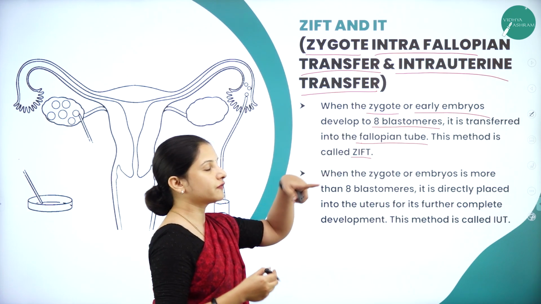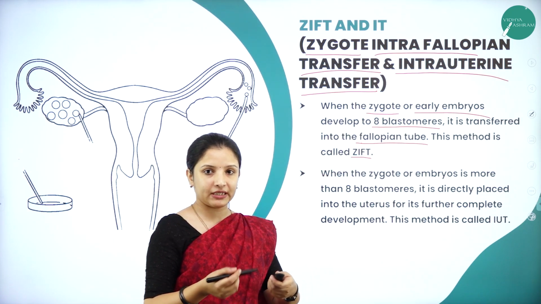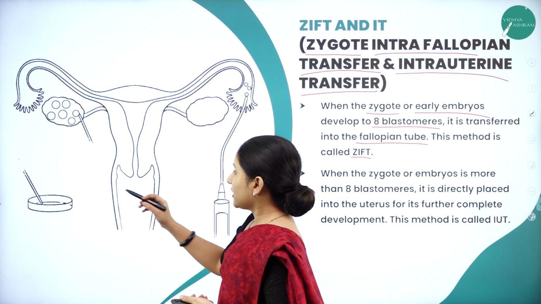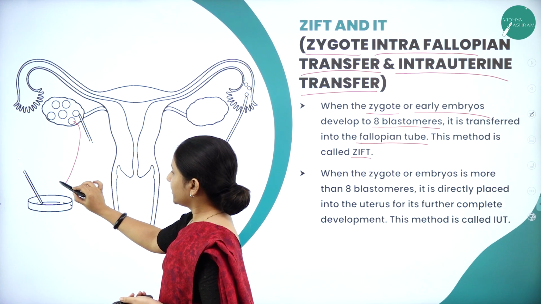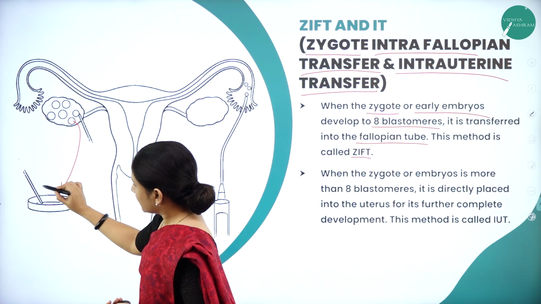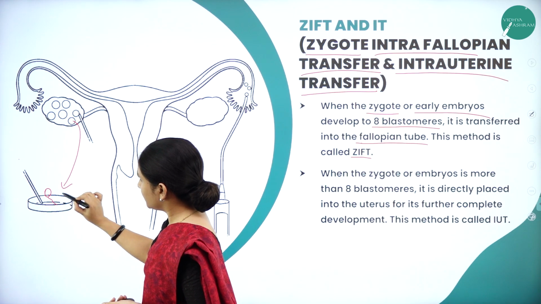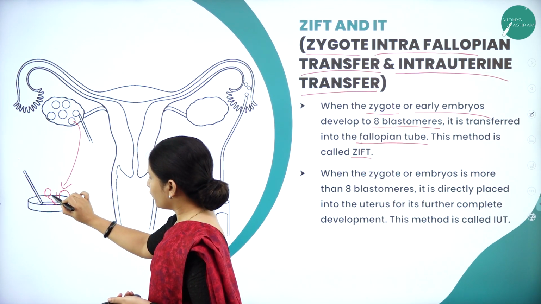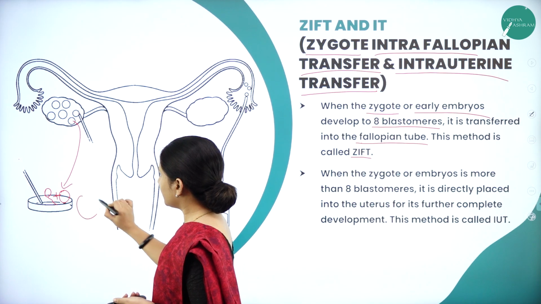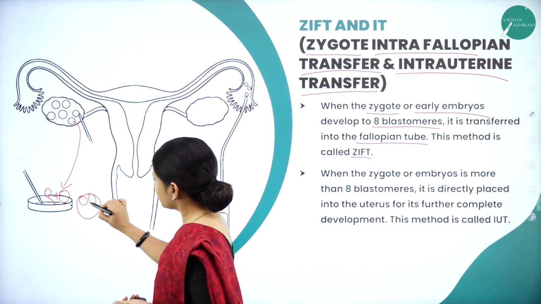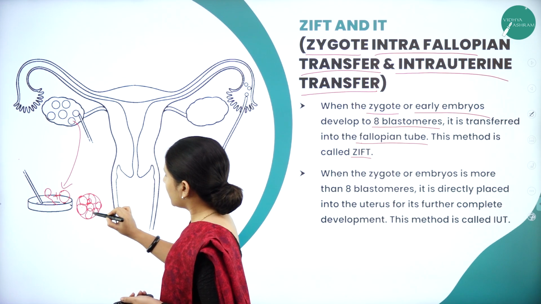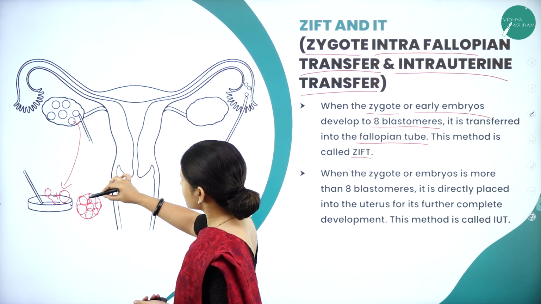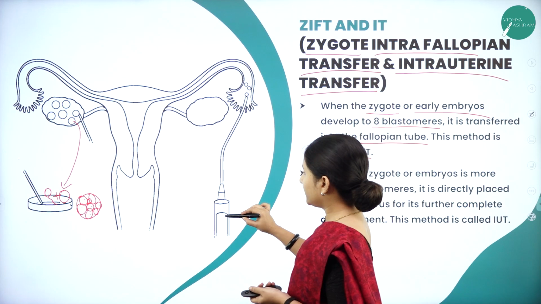So, from where will the 8 blastomeres be developed? Again, for that, they will be collecting the egg of the female. They will be collecting the egg and they will be collecting the sperm. So the sperm and the egg, they will allow both of these to fuse, and once they become the 8 blastomere stage, it will be introduced.